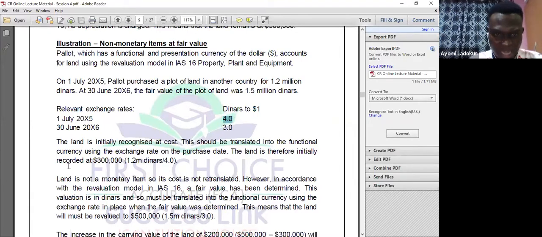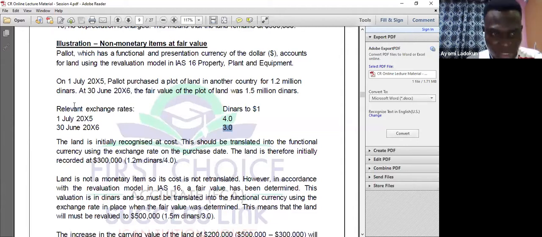Okay, so let's look at that. On 30th June, that's a year now, the fair value of the plot of land was 1.5 million dinars. So what will I now do? What is the exchange rate as at that day? It is 3. So I will say 1.5 million divided by 3. What will I have? I will have 500,000. Don't forget, when I initially recorded, I had 300,000. Now the fair value is 500,000. So I need to revalue from 300,000 to 500,000, and I will take the exchange difference into other comprehensive income.